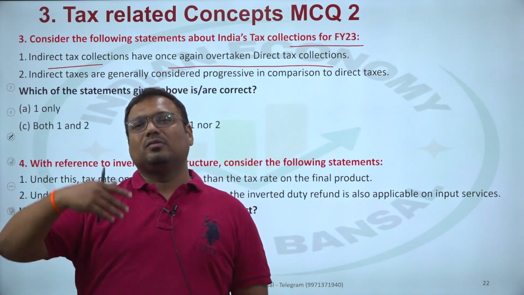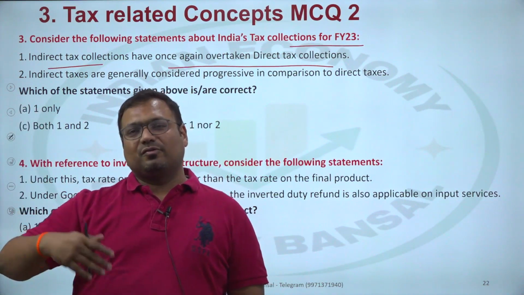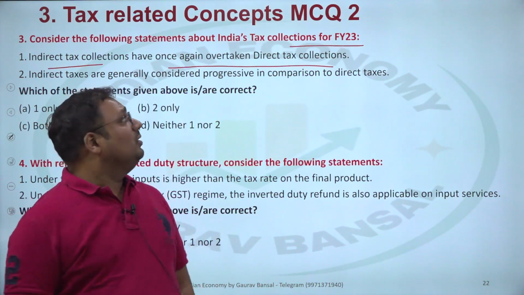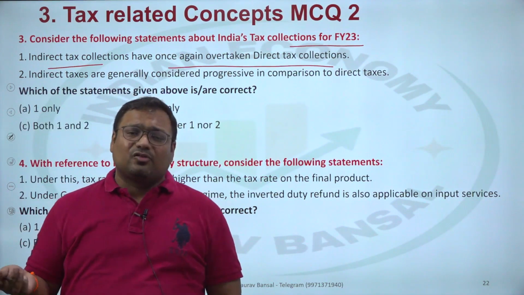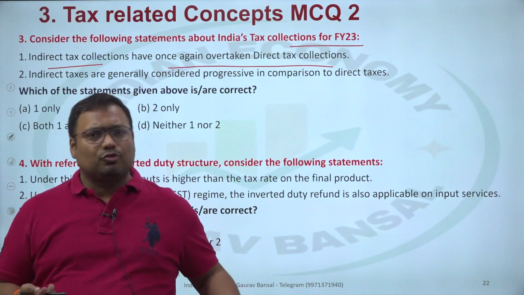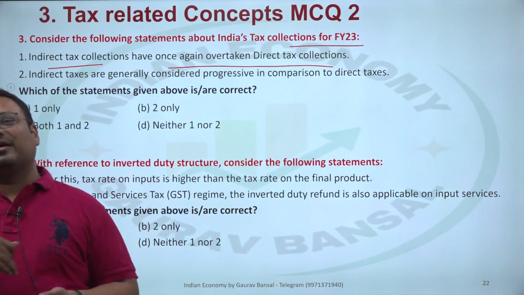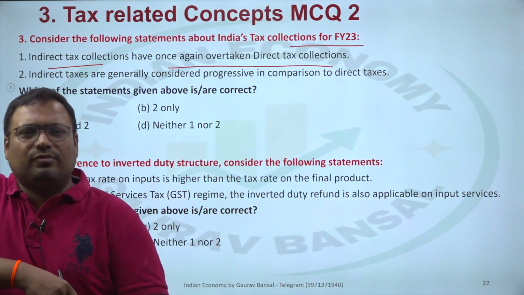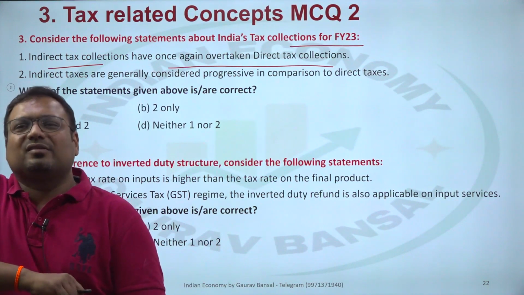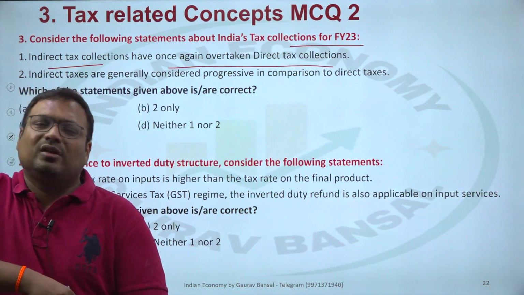Now out of this, the indirect tax collection for the central government used to be higher than the direct tax, but that was until 2003-4. Somewhere around 2004, the direct taxes started to be more than the indirect taxes.